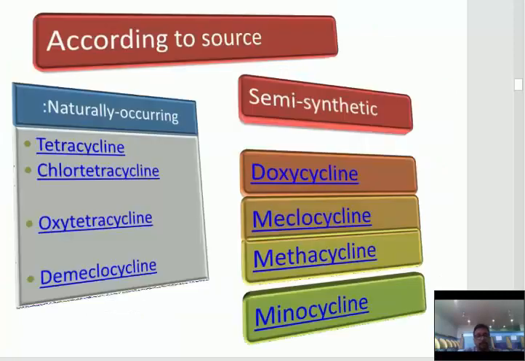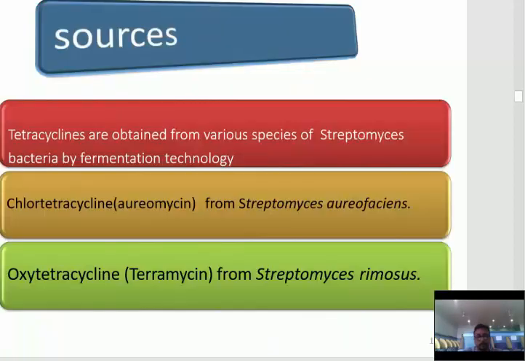Next is according to source. These are naturally occurring and semi-synthetic. Naturally occurring include tetracycline, chlorotetracycline, oxytetracycline, demeclocycline. Semi-synthetic include doxycycline, lymecycline, methacycline, minocycline. Next are the sources.